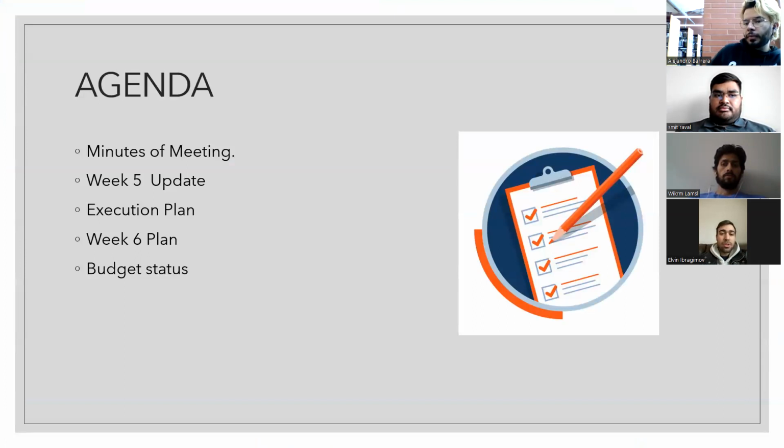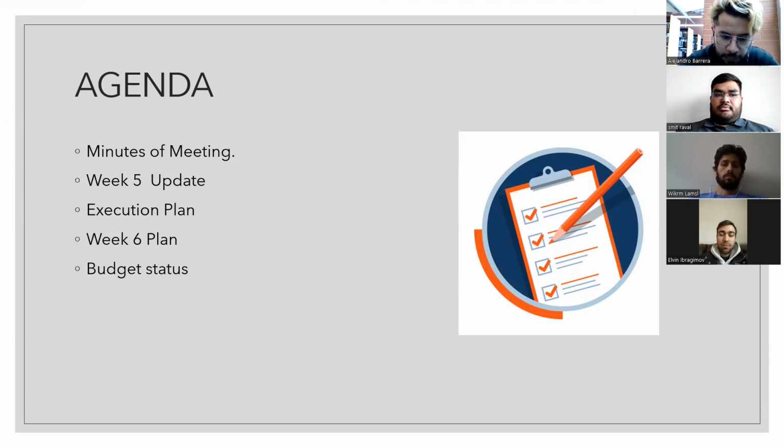So in our project agenda, we'll talk about minutes of meeting, what we have done previously, and we'll also talk about the week 5 update. After that, we'll talk about the execution plan and what we need to do to execute our goals in the project.